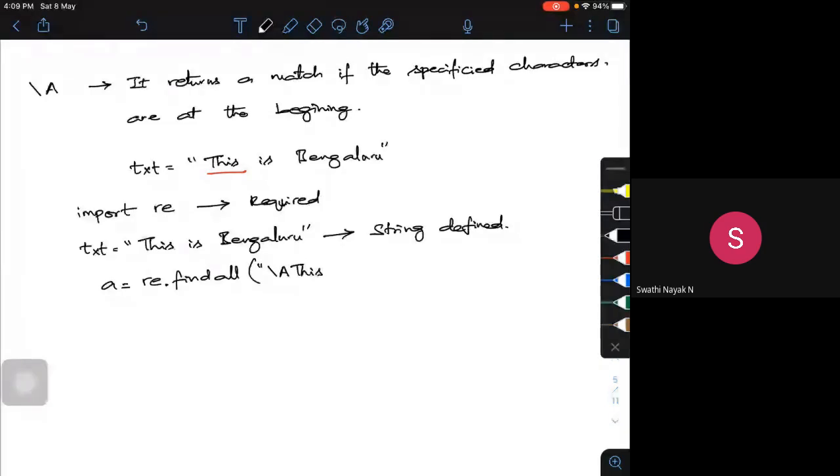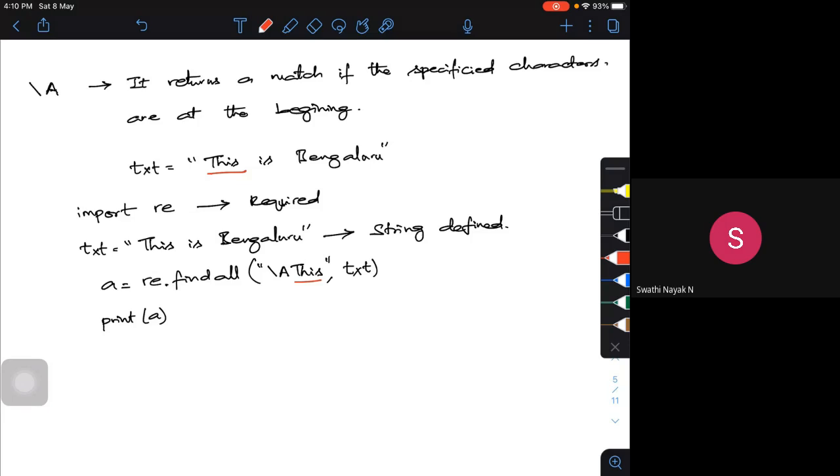What does it mean? The special sequence slash A means it's going to match at the beginning, and I'm searching for "This". Where am I searching? I am searching in the string text. Now if I print a and run this code, I am searching for "This". It returns a match if the specified characters are at the beginning of this particular string.